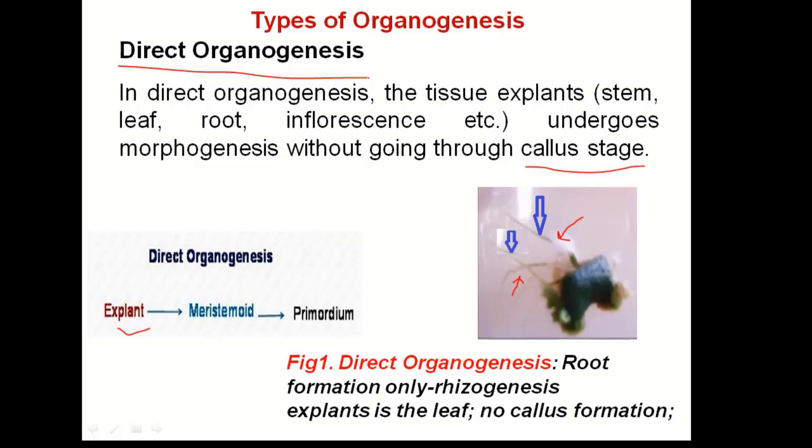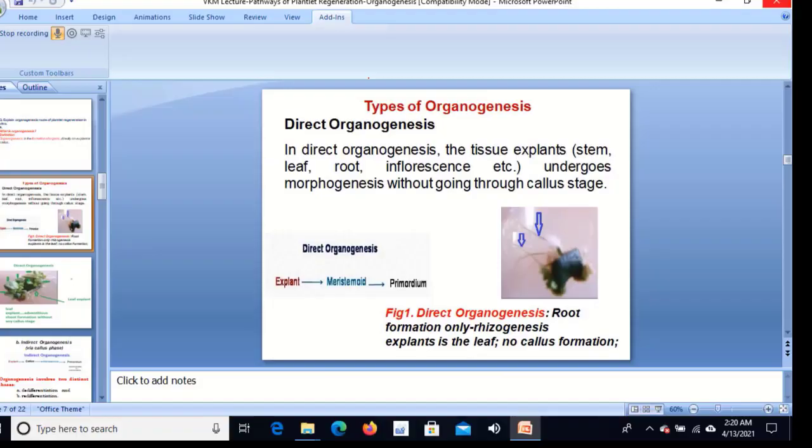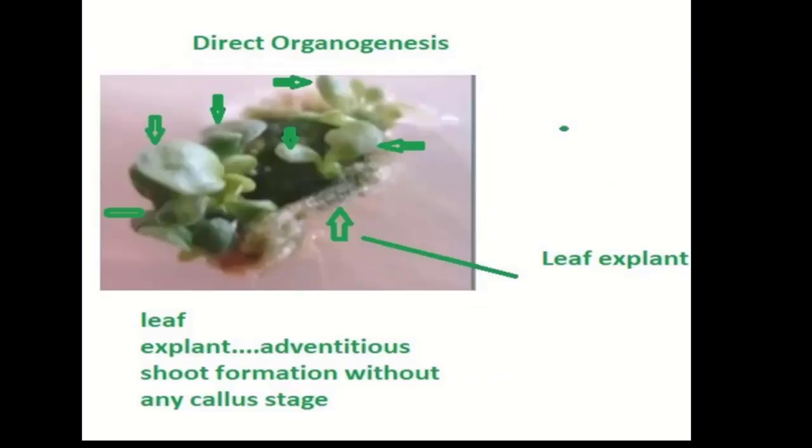On the surface of the leaf explant we are getting root formation, and you can notice here that there is no callus phase. So directly on the explant, either formation of root or shoot can be said to be direct organogenesis. This is another example of direct organogenesis.